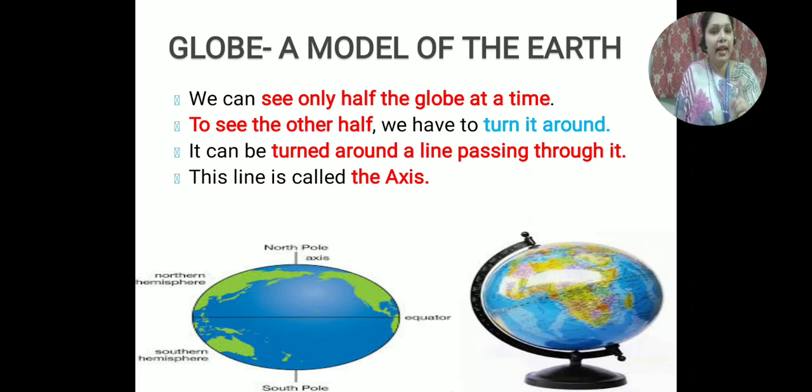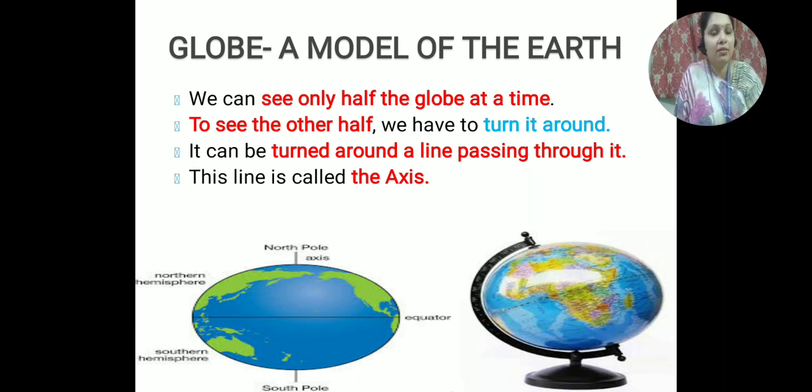The globe can be turned around with a line passing through it. Now the question will arise in your mind: how can we turn a globe around? We can turn a globe around by a line passing through it.